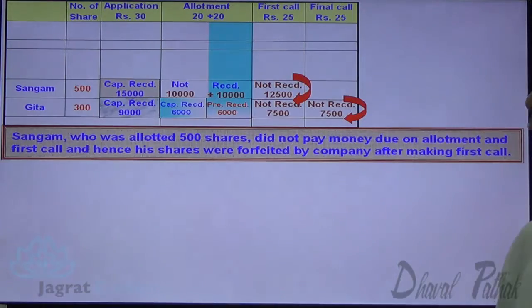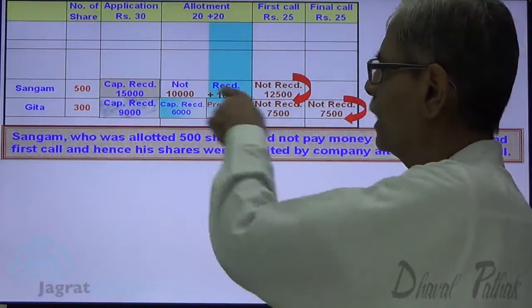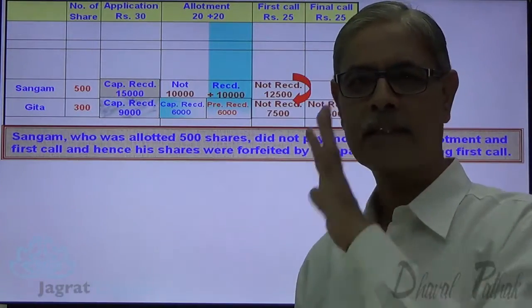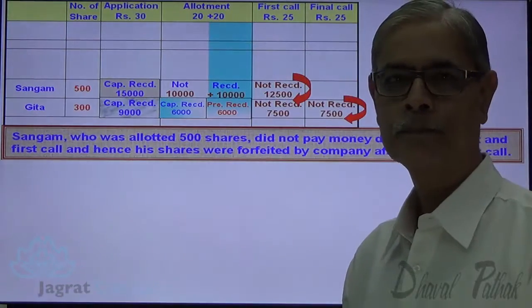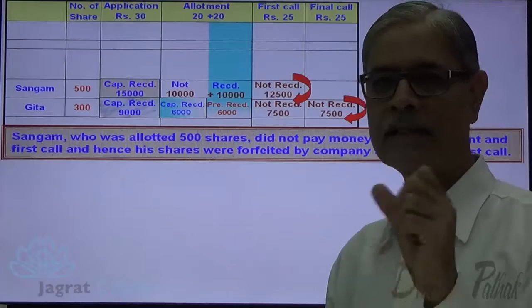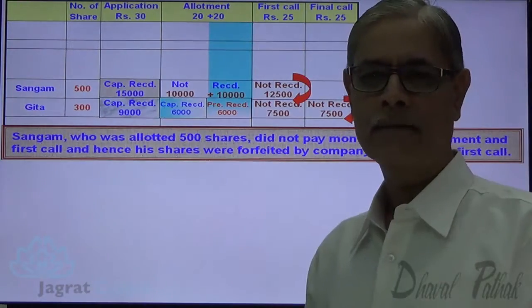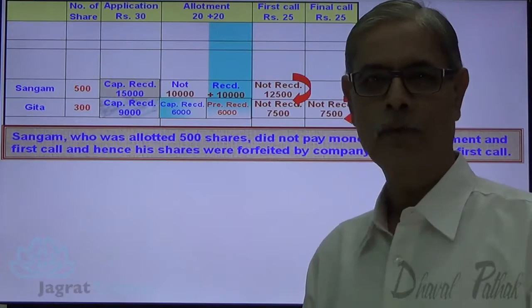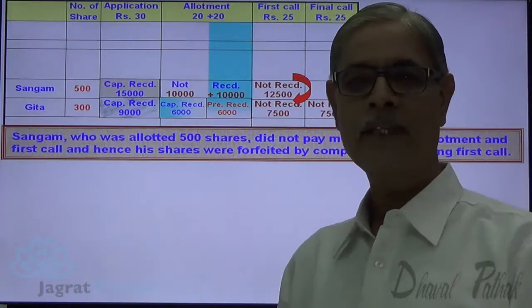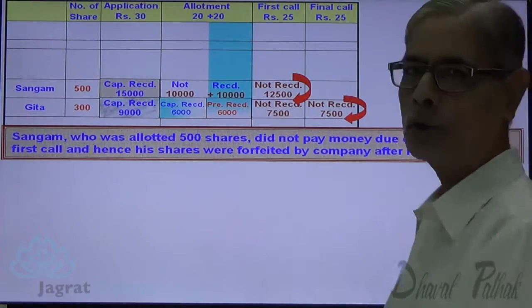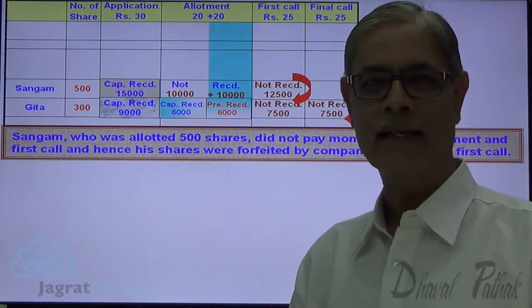Now I want to write down the forfeiture entry. In the forfeiture entry, so far as Sangam is concerned, called up capital is cancelled. What is the called up capital? 30 plus 20 plus 25, 75. That gets cancelled. This capital received is to be credited to forfeiture account. This premium not received will be debited to securities premium account. This first call not received will be credited to share first call account. This is how the entries get recorded.